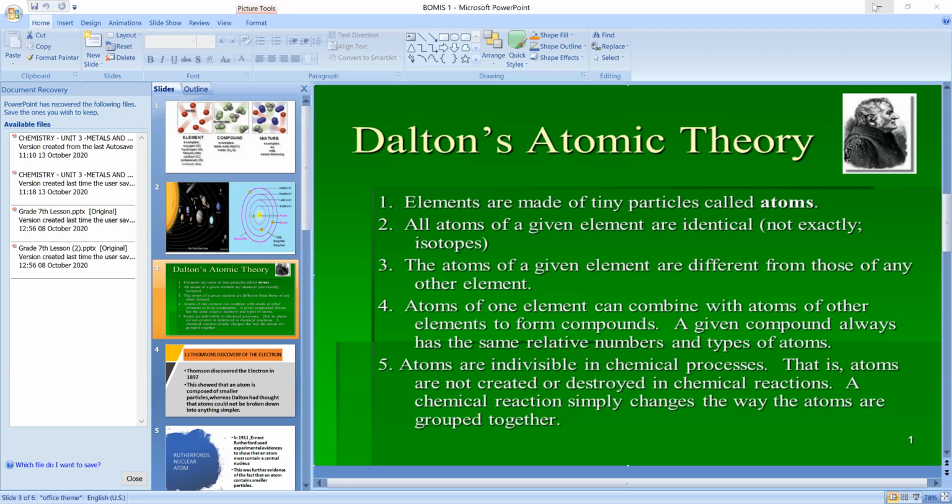Previously, the hydrogen atom is independent. It is an individual element, and the oxygen atom is an individual element. In a chemical reaction, hydrogen is combining with oxygen to form H2O, which is the formula for water. So here we are just changing the way the atoms are grouped together. Grouping of the atoms is changing, but we are not destroying the atoms or creating any atoms in a chemical reaction.